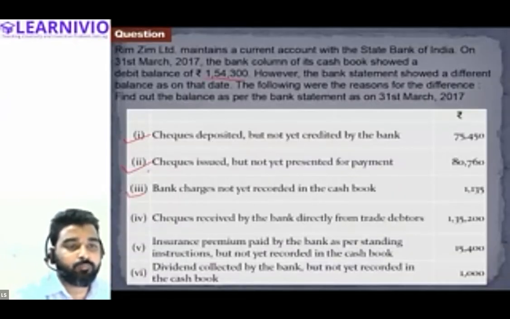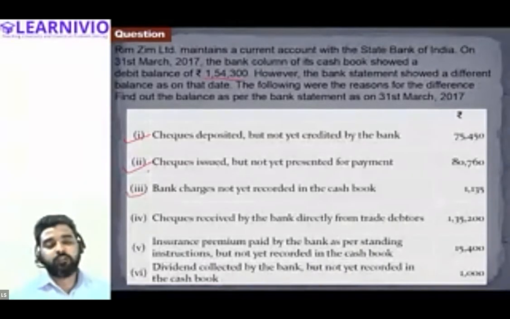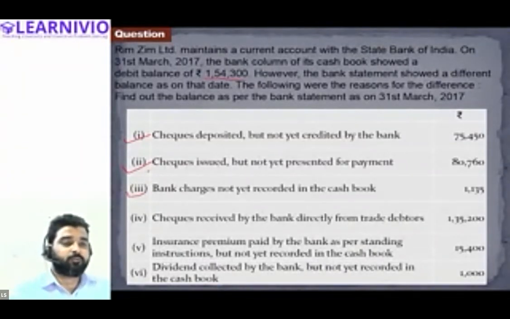Second is cheque issued but not yet presented for payment. We have to add, yes, because we have issued this cheque, so we must have reduced the amount of 8,760 rupees from the cash book. Is that right, Halima? Yes. But later it is informed that the party has not presented the cheque to the bank. That means the bank account must not decrease.